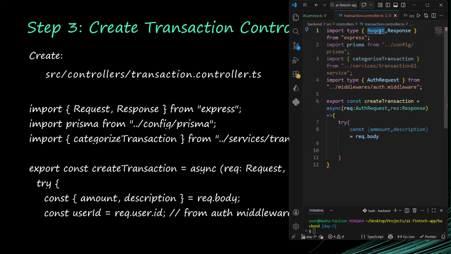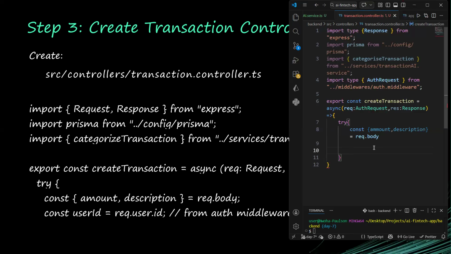If you remember, this AuthRequest extends the normal request from Express, and we added the user ID. Once any endpoint passes the auth middleware, there will be injection of the user ID.